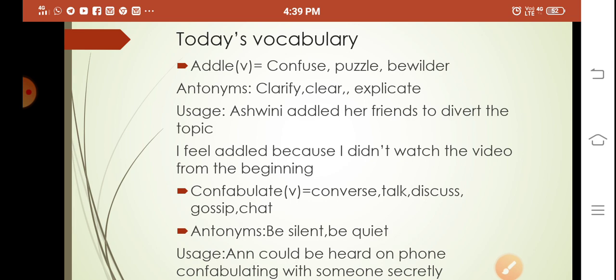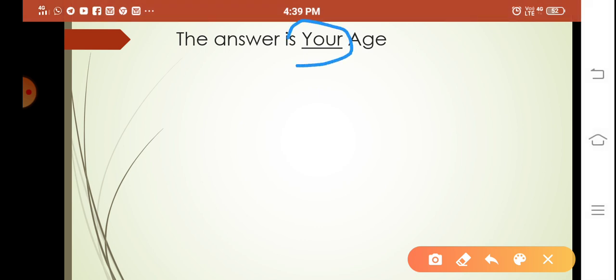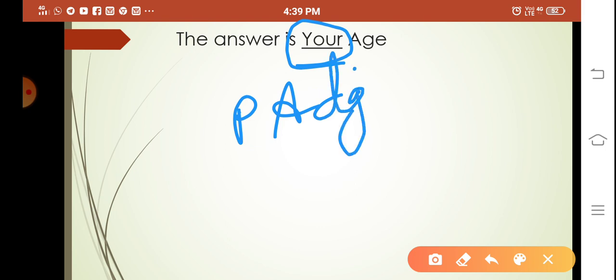It means chatting with someone secretly. So the answer for the riddle is your age. Here you can see your is a possessive adjective. Age is a noun.